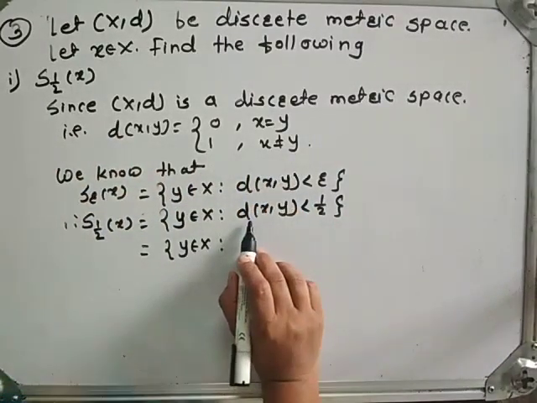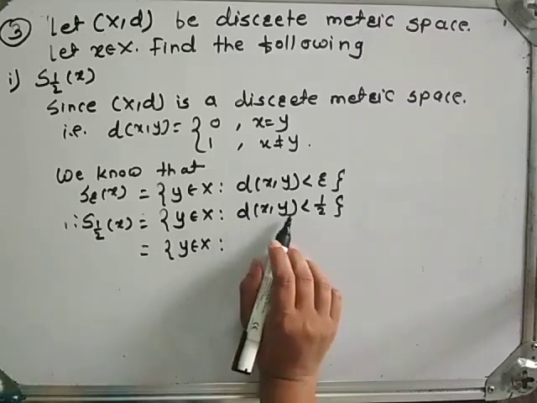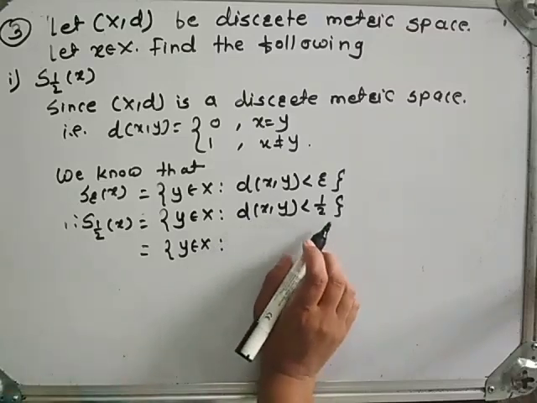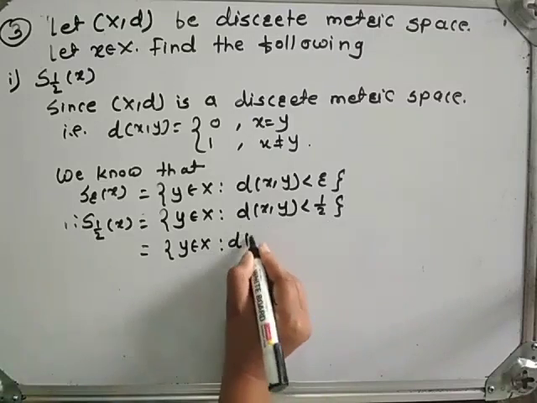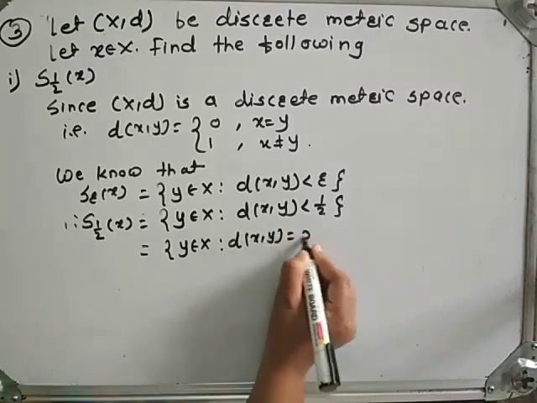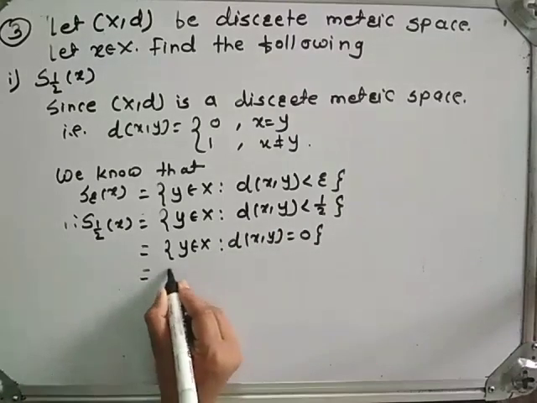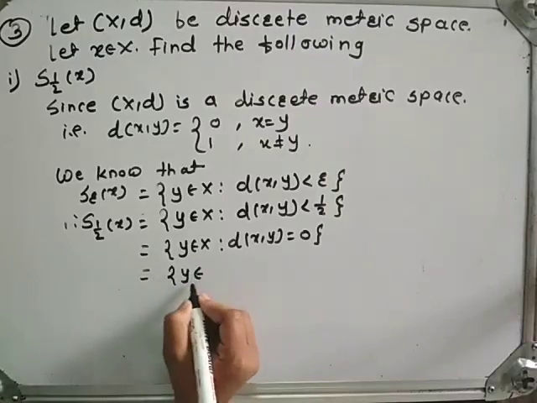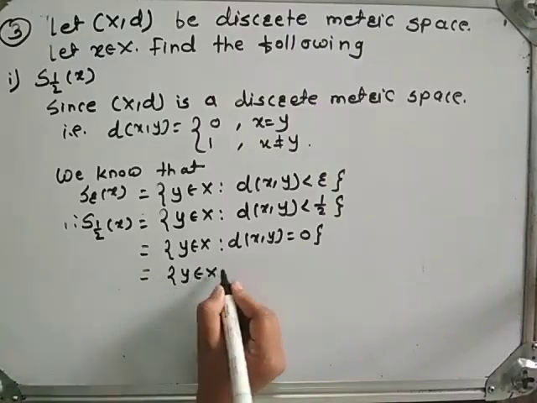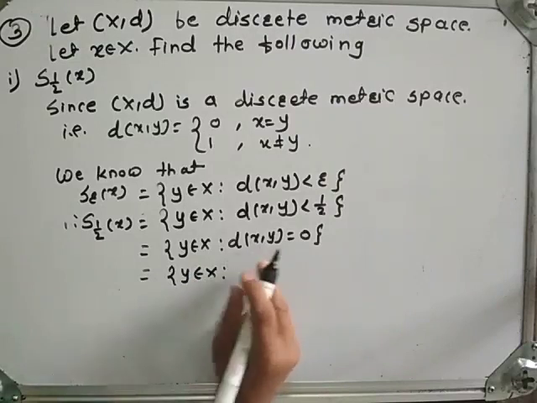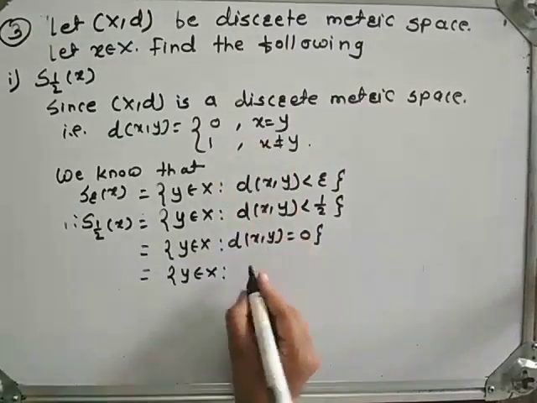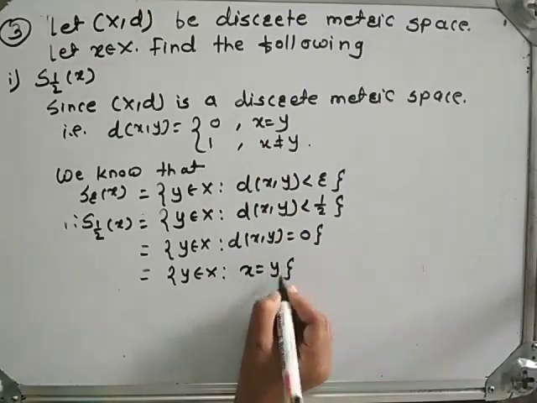The distance between x and y being strictly less than 1/2 means the distance must be 0, which is equal to the set of all y belonging to capital X such that d(x, y) is equal to 0, meaning x is equal to y.